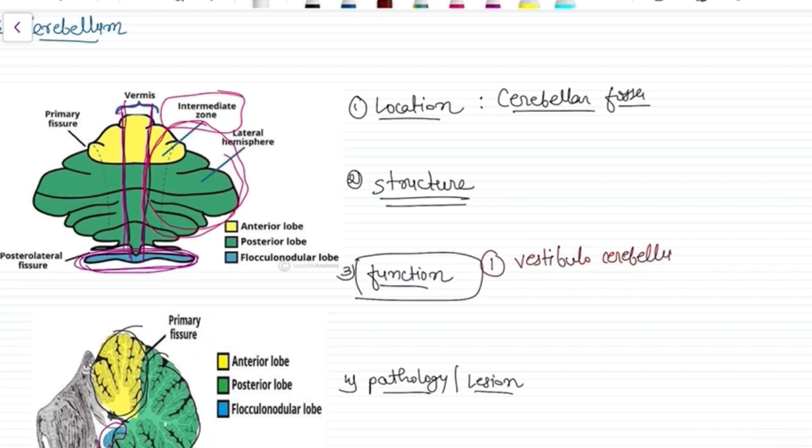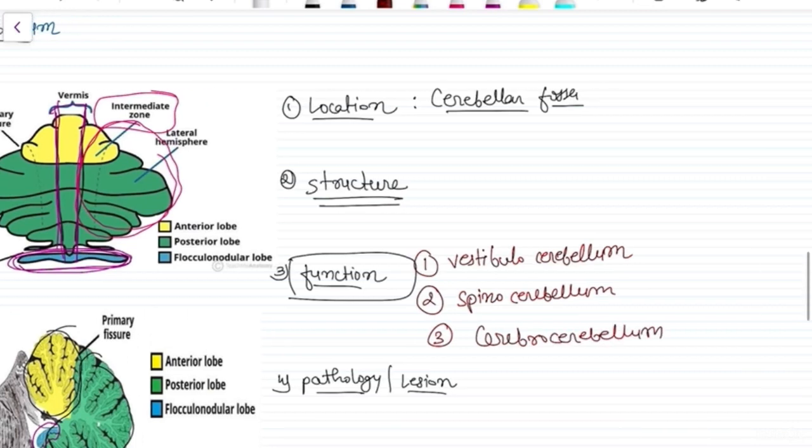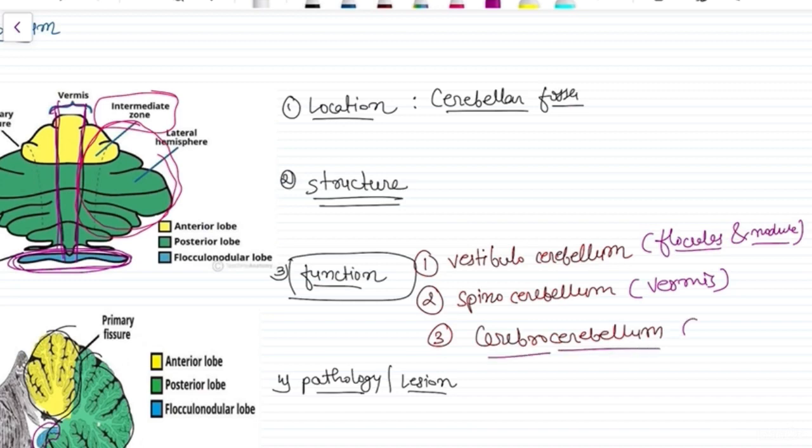Second is spinocerebellum, and the third one is cerebrocerebellum. Now this vestibulocerebellum is the flocculonodular lobe, floccules and nodule. So this is functionally the vestibulocerebellum. Spinocerebellum is the vermis part, and cerebrocerebellum is the cerebral hemisphere.